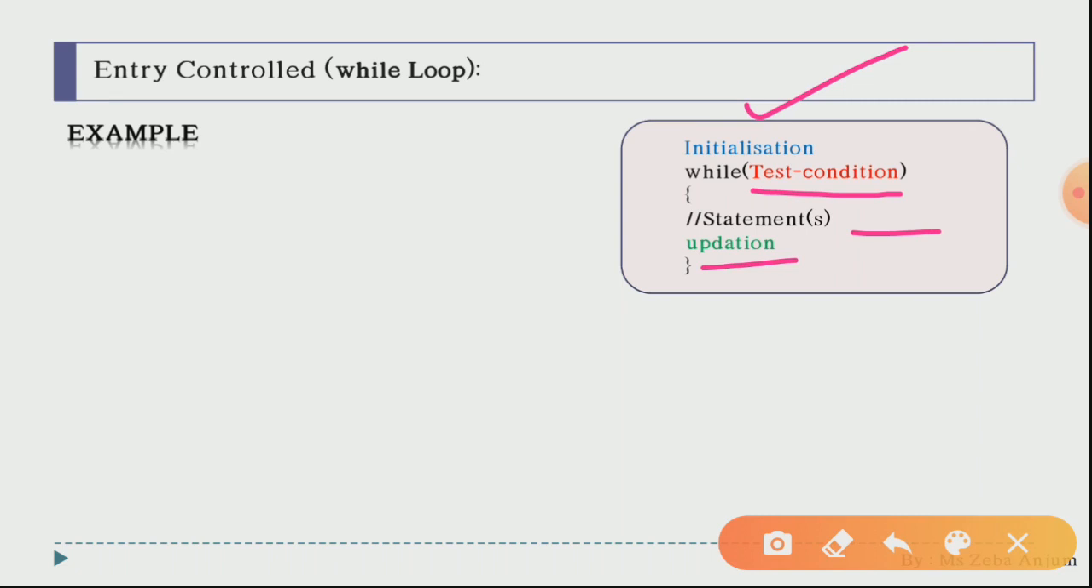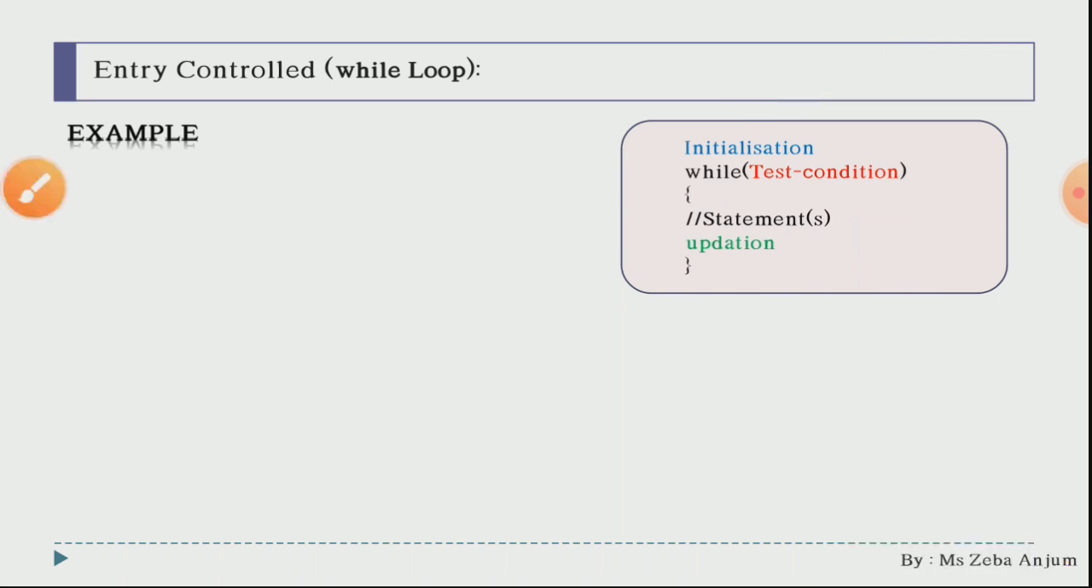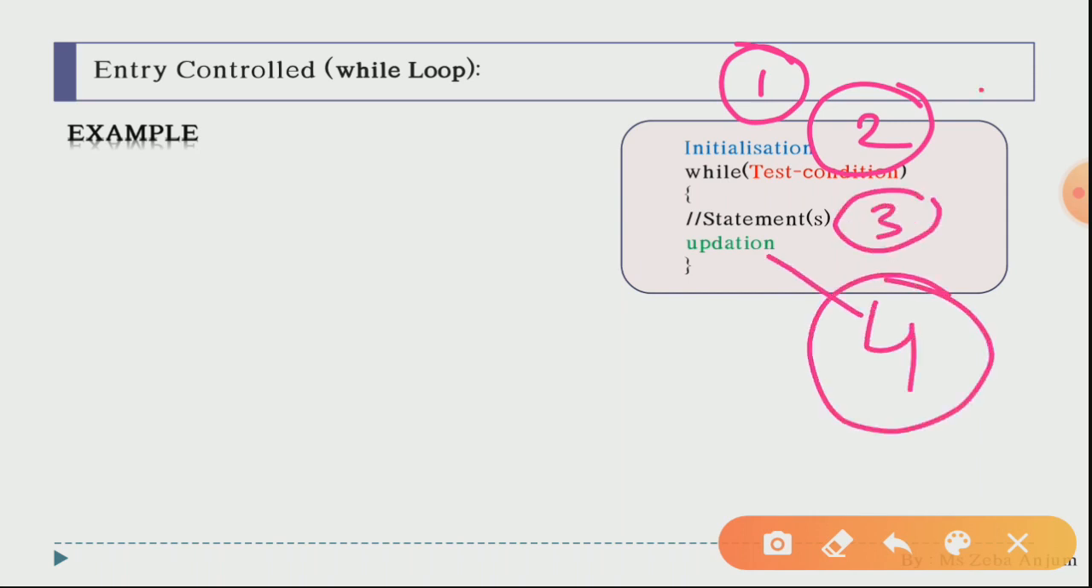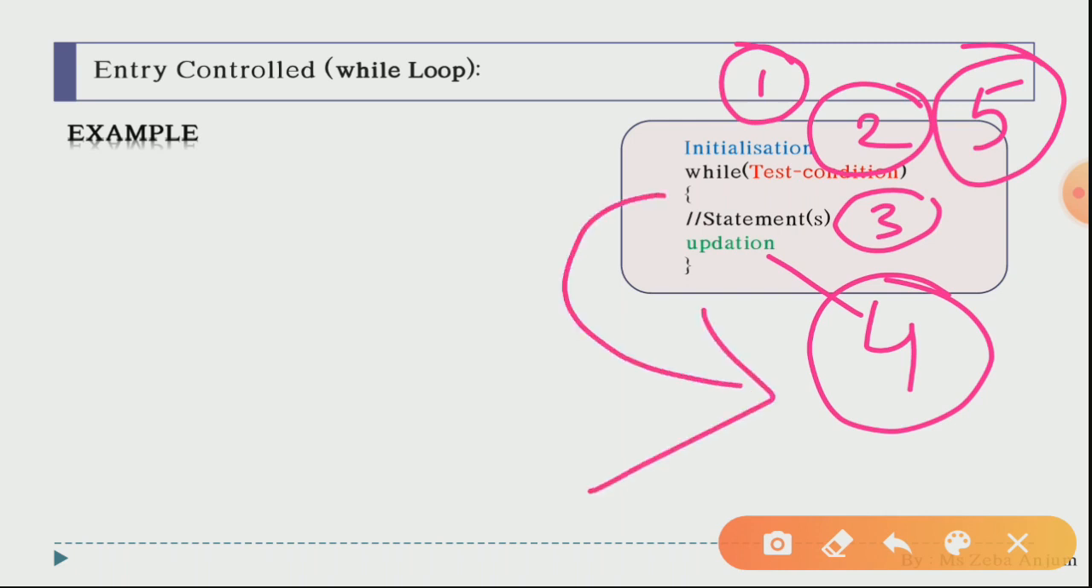Okay, firstly over here we are going to see our initialization, then with the while we are having our test condition, and then statements, and then at the last we are having our updation portion. Okay, so firstly this initialization will take place, then your test condition will be checked. If the test condition is true, then the statement will get executed, and then the value gets updated. And again, the test condition will be checked. If true, then again the cycle repeats again and again, and when your test condition is false, then the loop will take you out of this thing.